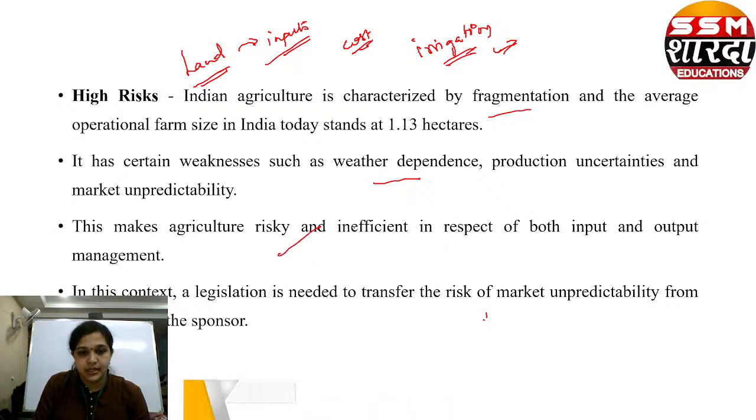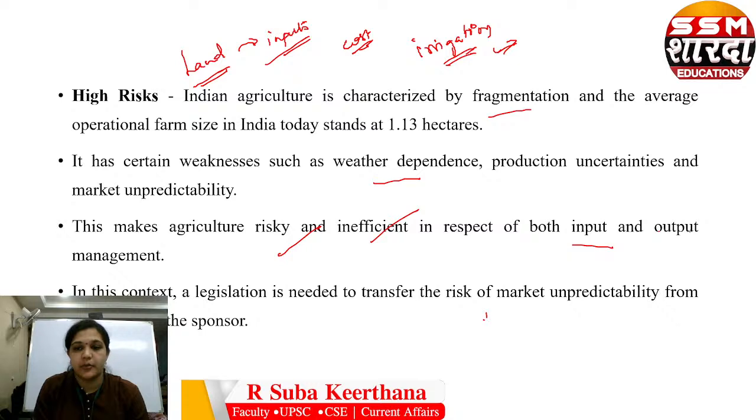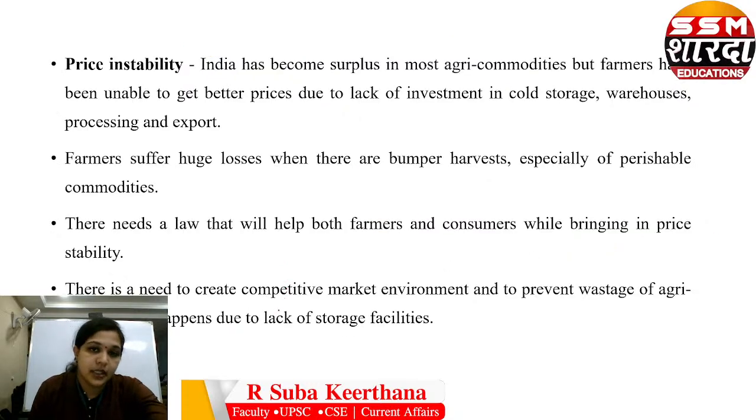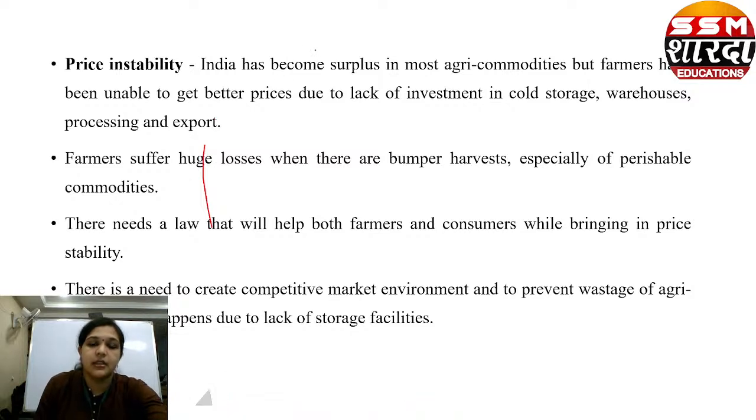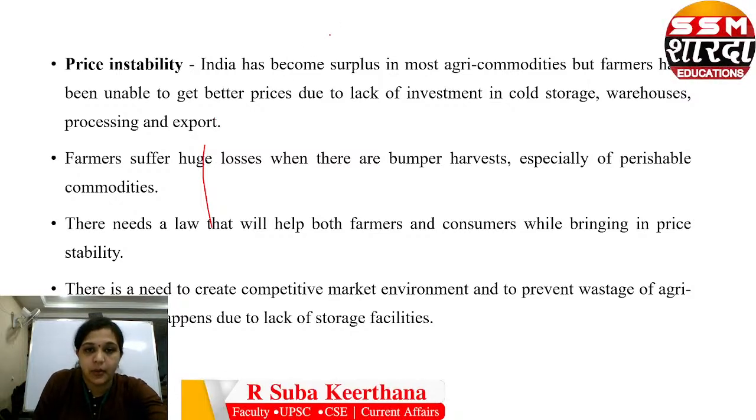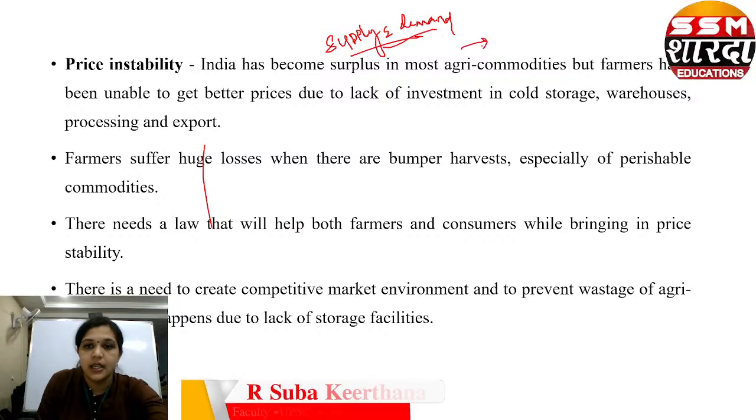Agriculture is risky and inefficient in respect of both input and output management. Price instability was there because of a problem in terms of supply and demand. So when there is instability in this, the price was also very unstable in nature.